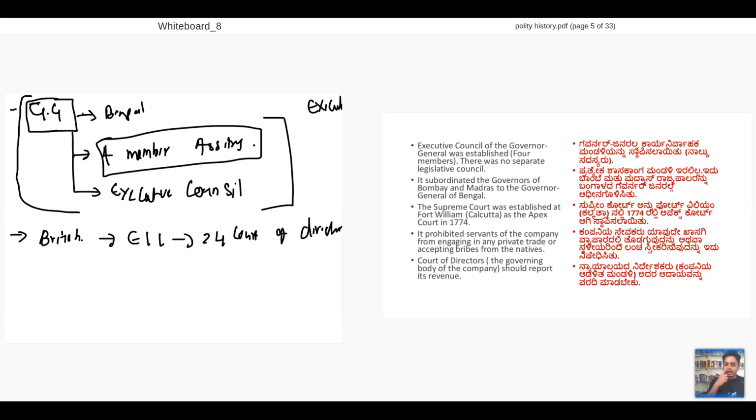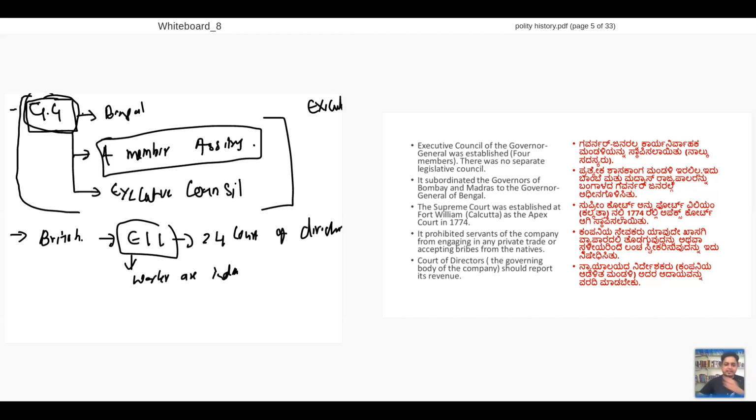So what would happen? East India Company's shareholders are in Britain, but workers are in India. These workers are controlled by the Governor General. Understood? Workers are there in India, and these workers are controlled by the Governor General.